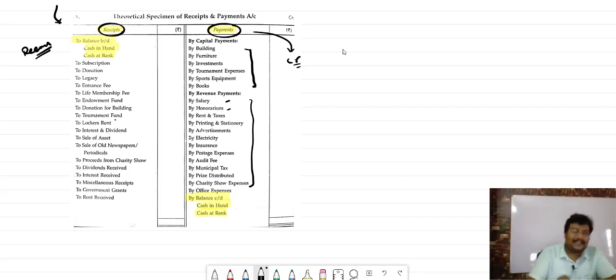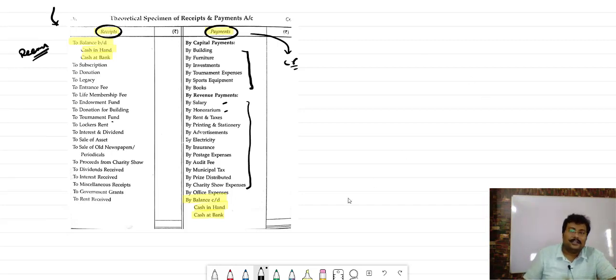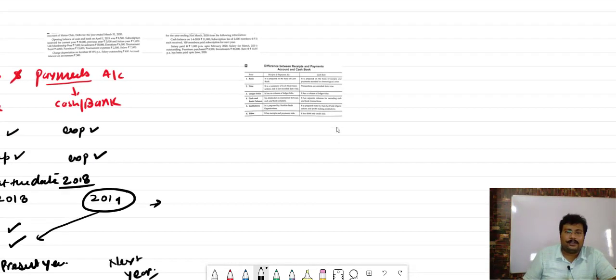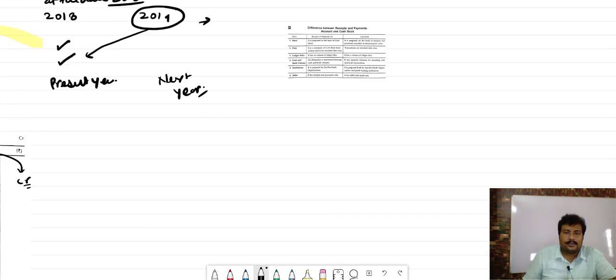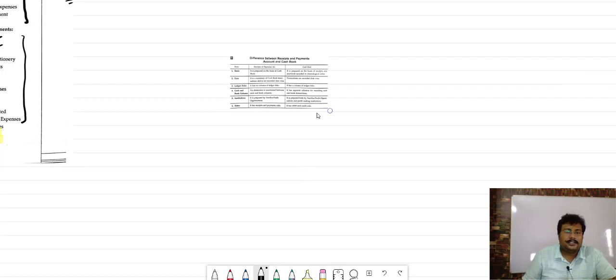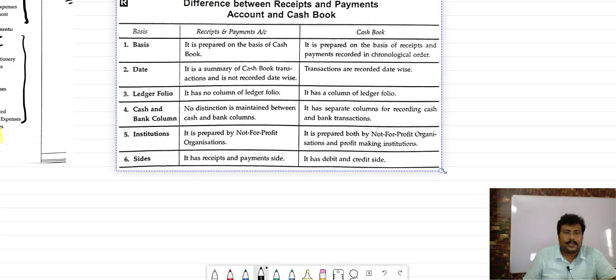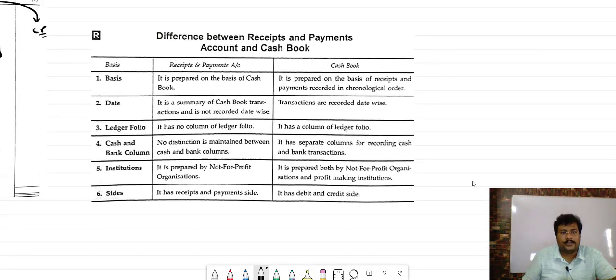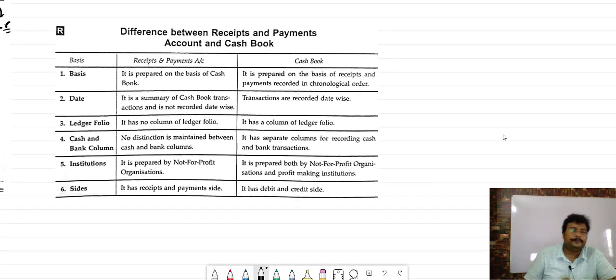So next thing is, as we come to know, it is an option of cash book. But what is the difference between receipt and payment and cash book? That we have to understand. For understanding this concept, I'm showing you the differences between the receipt and payment account and cash book. I think now it is visible to you.